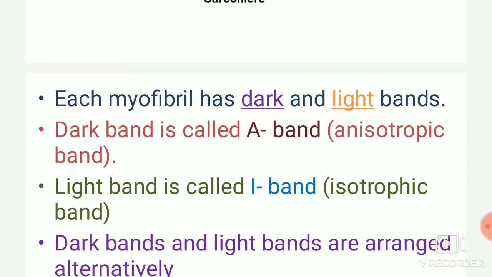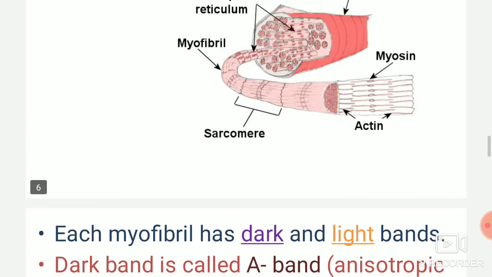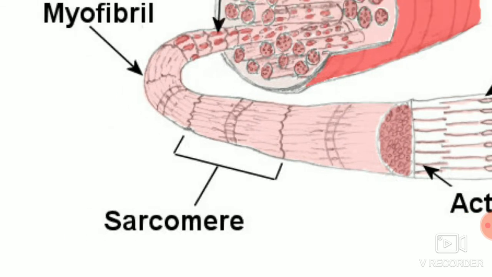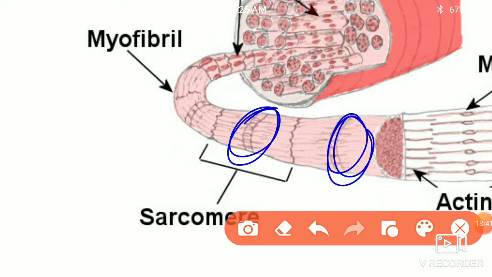Each myofibril has a light and dark band. You can see here, that's the point. Here it is a dark band, here it is a light band.